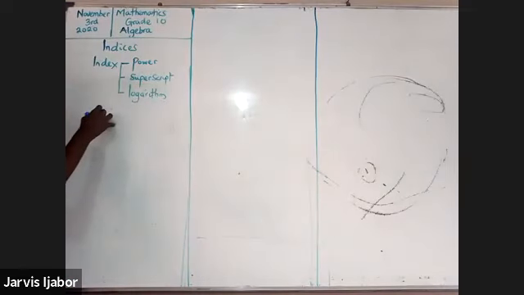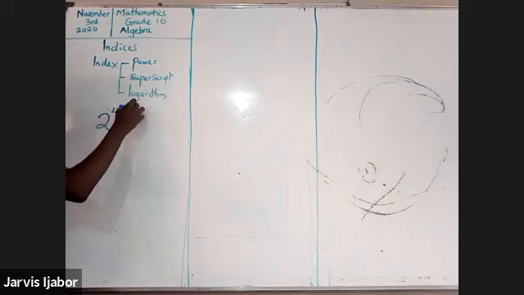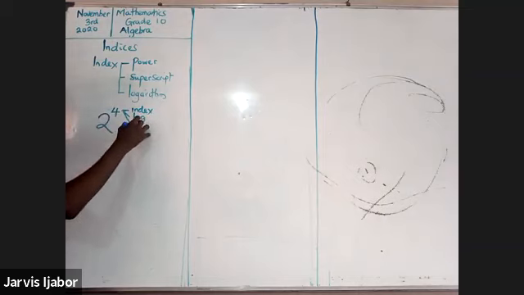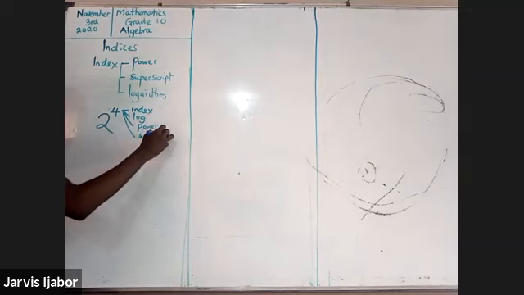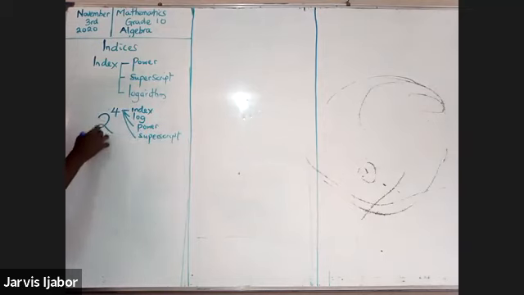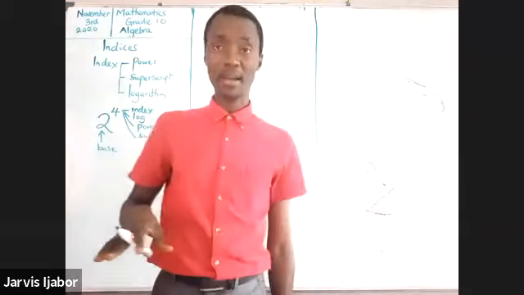Now, when I write a number, say 2, and I write a superscript, say 4, it means that this number is raised to 4. So this is the part that is called the index. This is the part that is called the log. This is the part that is called the power. And this is the part that is called the superscript. This number is what we call the base, or the reference number.